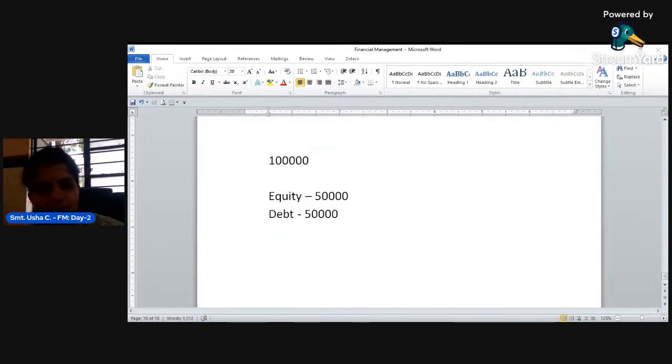Now tell me, what is the proportionate of equity and proportionate of debt capital out of total capital? You can easily say, right? The equity capital is 50% and the debt capital is 50%. The total capital is 1 lakh and 50,000 is equity capital. So 50% of the total capital is equity capital. That 50% is called weights. Weight of capital here, 50% is the weight of capital.